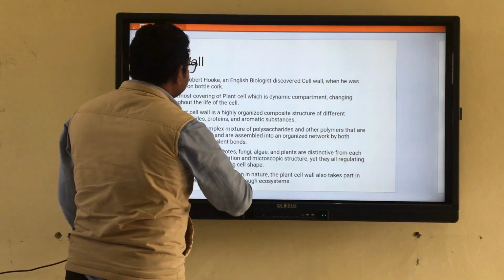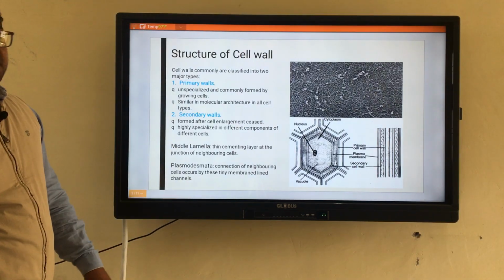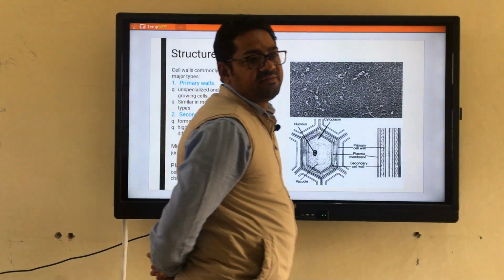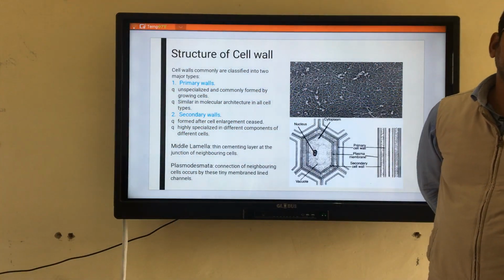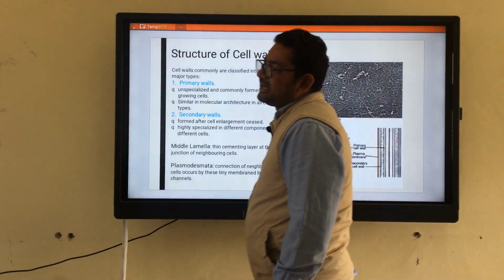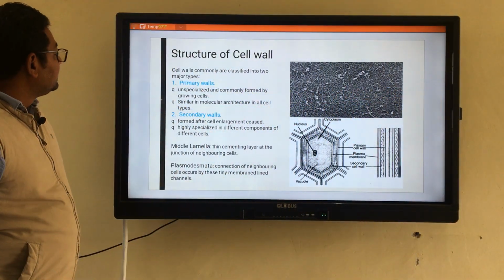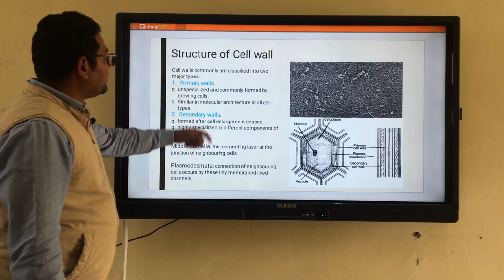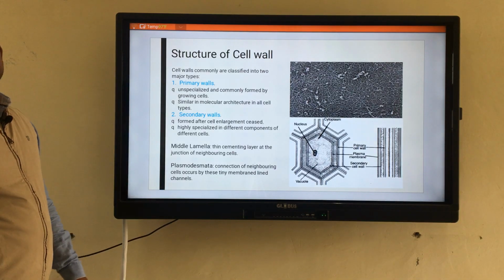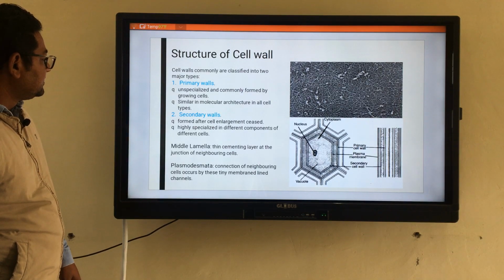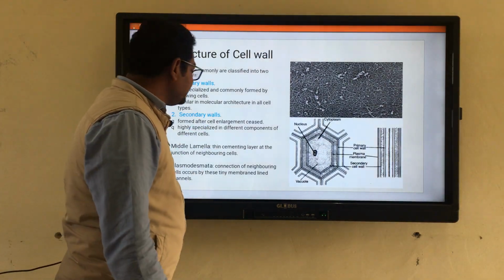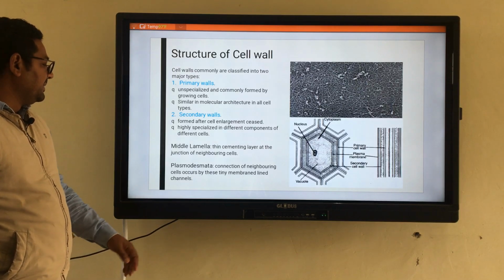Then we come to the structure of the cell wall. Basically, on the basis of the composition of the various biomolecules which form this structure, it is categorized into different parts, and two important parts of the cell wall are the primary wall and the secondary wall. Along with the primary and secondary wall, there is a cementing material, named the middle lamella.